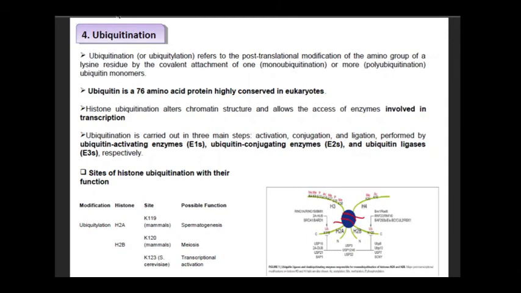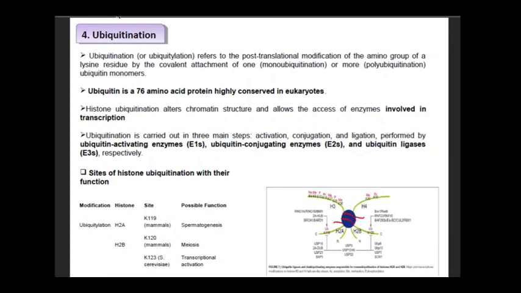Ubiquitination is carried out in three main steps: first is activation, second is conjugation, and third is ligation. They are performed by three enzymes: ubiquitin activating enzymes E1s, ubiquitin conjugating enzymes E2s, and ubiquitin ligases E3s. The site of ubiquitination in H2A is K119, that is lysine 119.